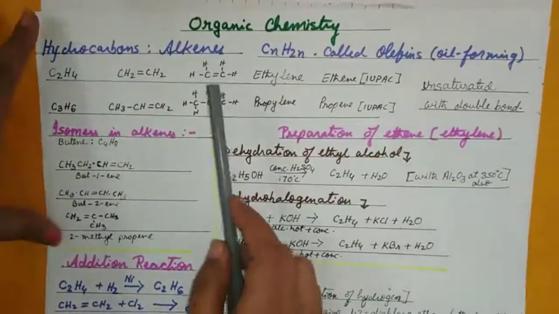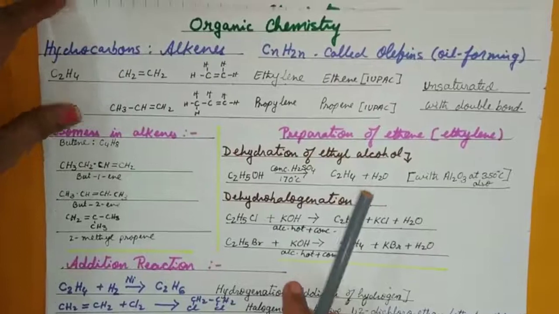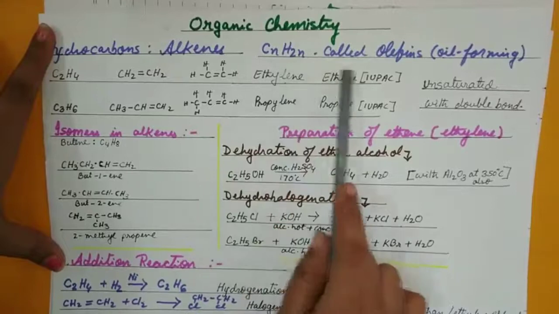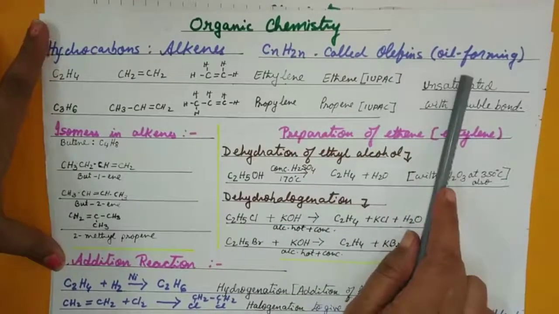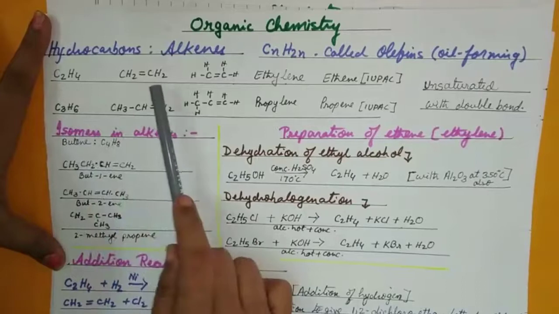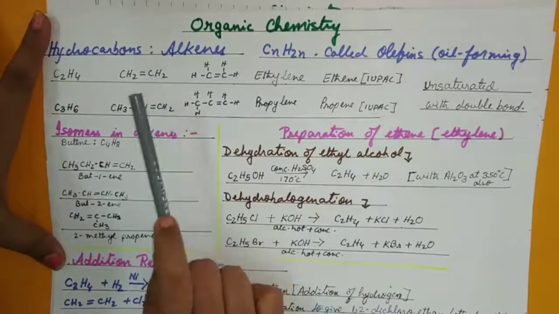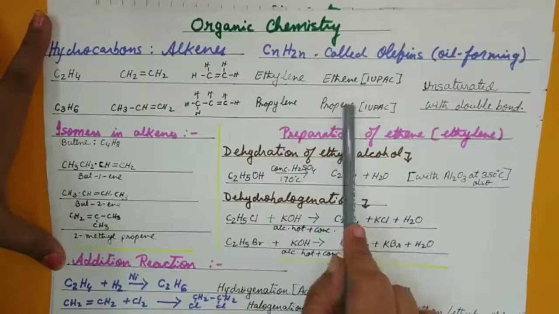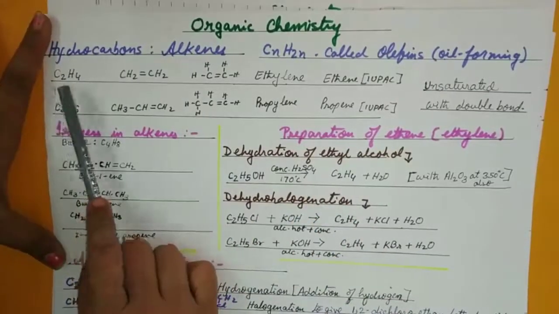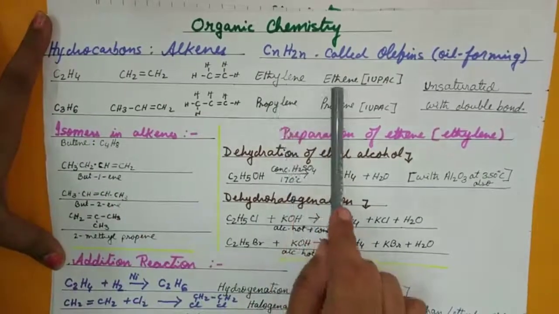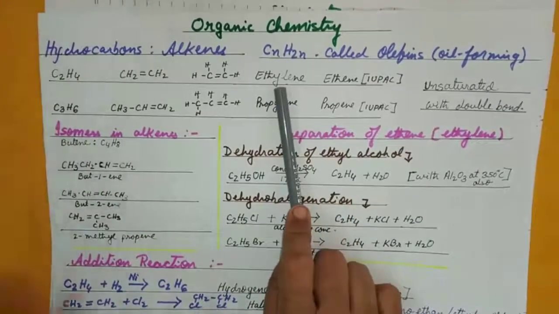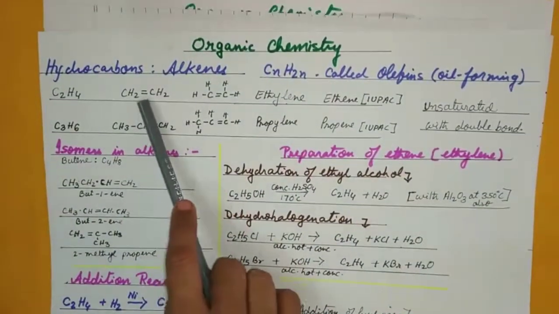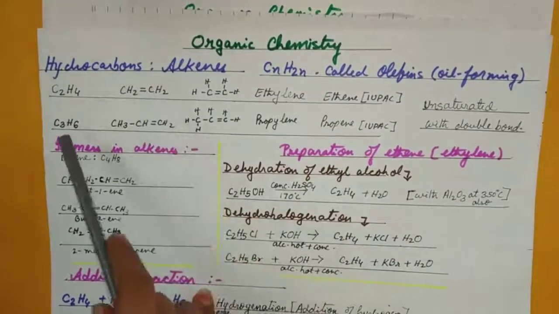Okay, so in organic chemistry, the hydrocarbon alkene has the general formula CnH2n, and is called olefins. They are oil forming. Now the name, condensed structure, common name, IUPAC name. So molecular formula C2H4, the name is ethene, otherwise commonly known as ethylene. This is the structure. Condensed formula with a carbon-carbon double bond.